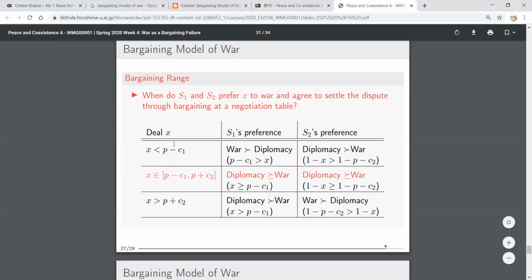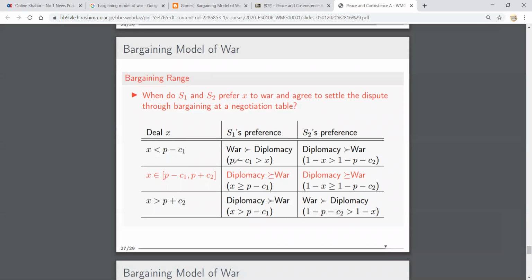If we look at the chart, if X is less than P minus C1, then S1 will prefer war to diplomacy. S2 will choose diplomacy over war. When X is greater than P plus C2, S1 will choose diplomacy, whereas S2 will choose war.